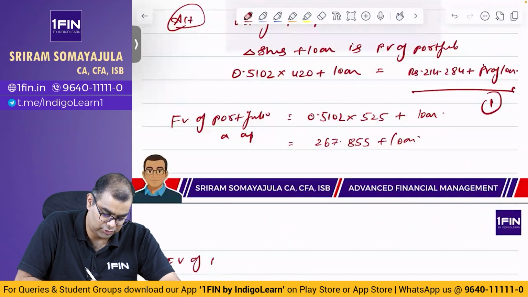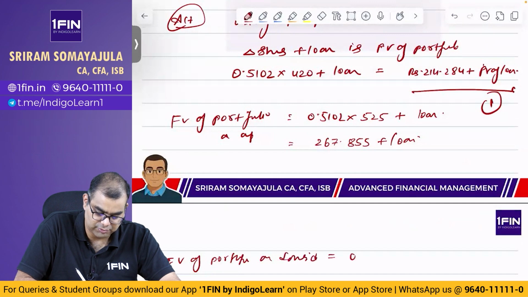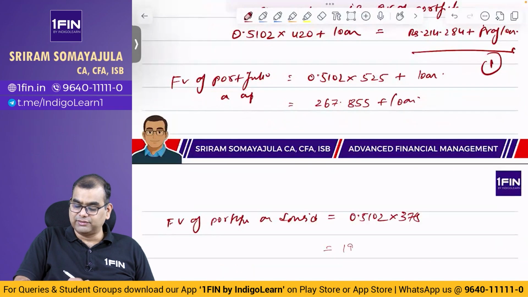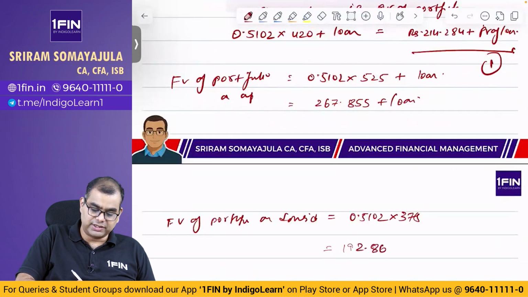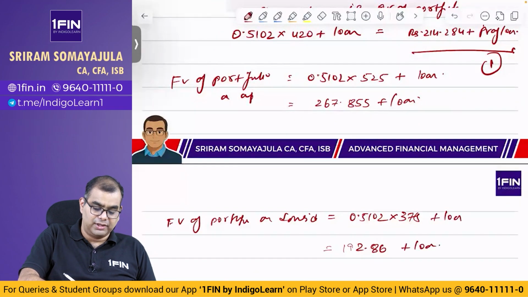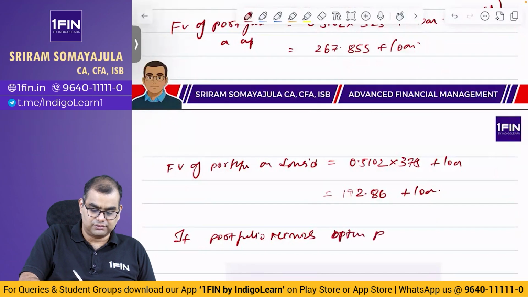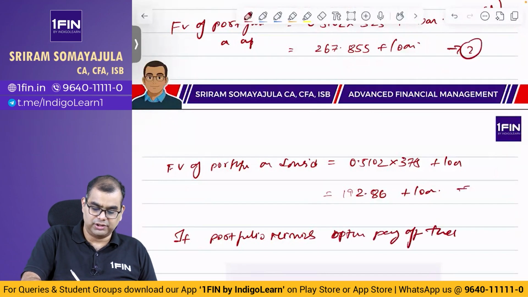Future value of portfolio on downside is equal to 0.5102 into 378. இது வந்து same வரல, இது என்னது 192.86. இது வந்து plus loan. If portfolio mimics option payoff, then இது வந்து equation 2, இது வந்து equation 3.